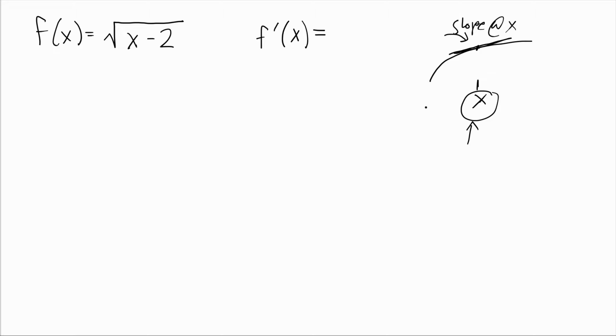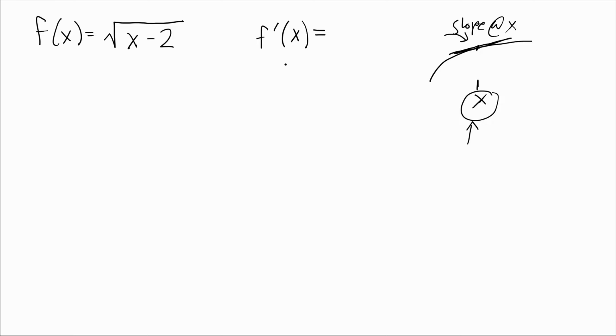So we're going to get a formula such that, for this function, let's say I want to know what the slope of the tangent line to this curve is at maybe 5. Then what would I do? I would put x equals 5 into this formula and get out what the slope is. So I'm getting a formula for the slope of the tangent line at any point x.